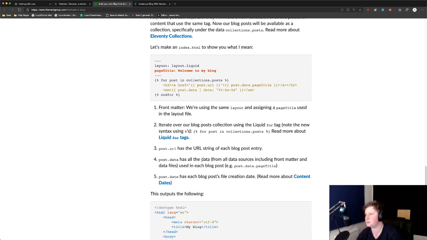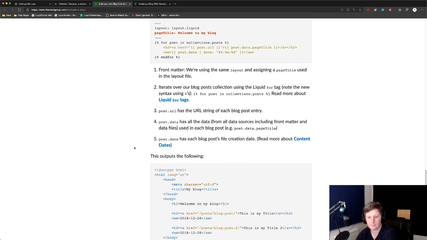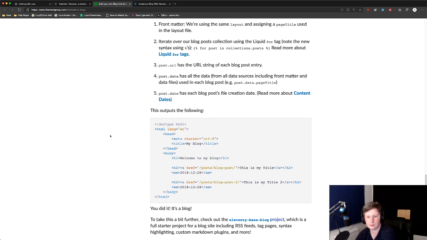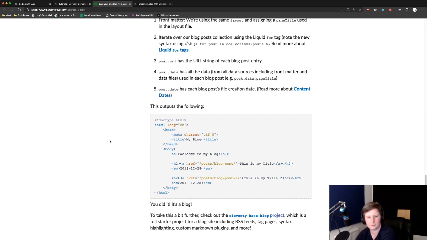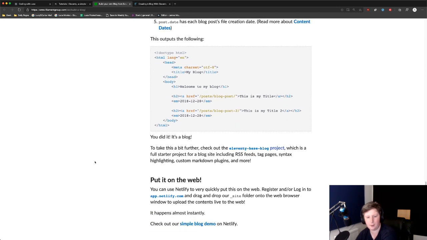If you've written other languages, I'm sure you've seen for loops before. And then you've got the URL, that's helpful because you want to be able to click it. And then it's got the creation date. So that outputs the following. Nice. You did it. It's a blog. Nice. Okay.